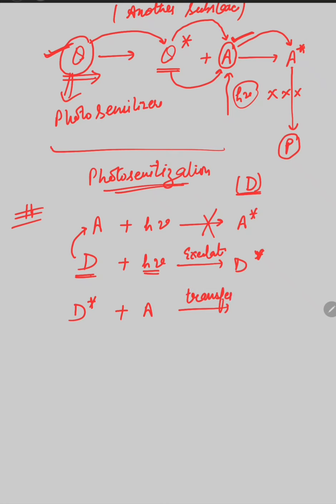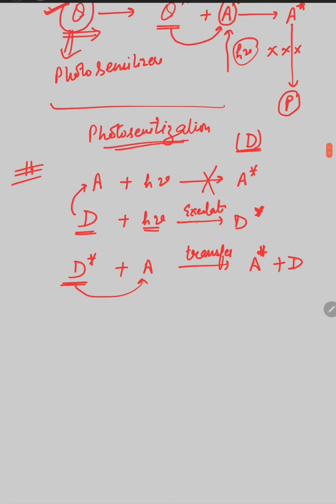There is a transfer of energy from the excited state photosensitizer to the A molecule, and the A molecule is excited to the higher energy state, while the D photosensitizer comes back to the ground state. And in the last step, the molecule in the excited state is converted into the products. So these are the processes occurring in photosensitization.